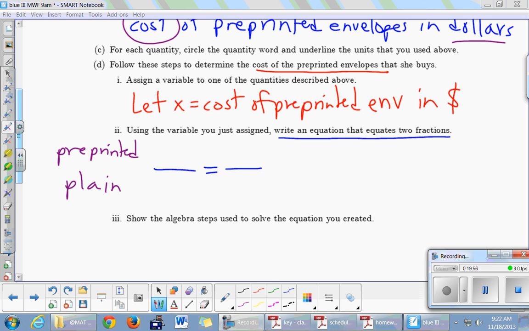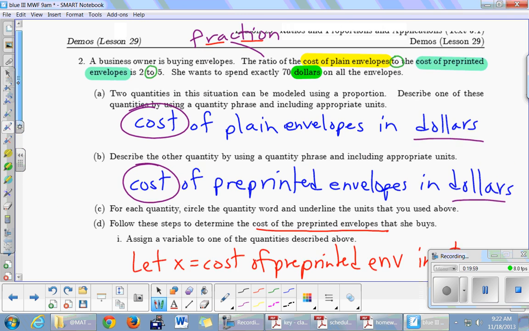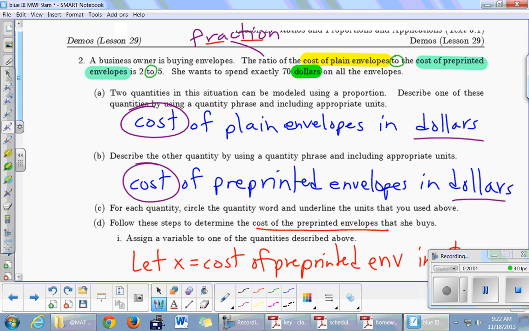Okay, so let's look here. Most groups have the same answer, but not all groups have the same answer. So let's be clear. The 2 and the 5, you're told which one is which by the previous part of this sentence. You see the word to in between, and you see the word to in between, both circled in green. So the stuff in front of the word to is the same in both pieces. So cost of plain envelopes in yellow is the 2. And then I highlighted in blue pre-printed envelopes, that's the 5. So we're telling you which one is which by the order, and they appear in the same order.